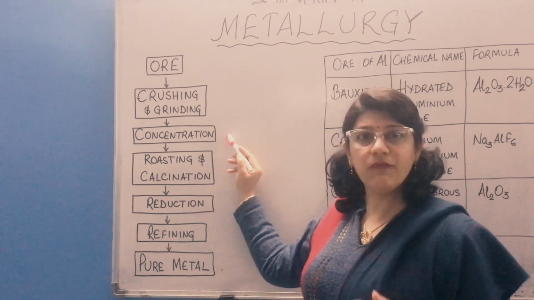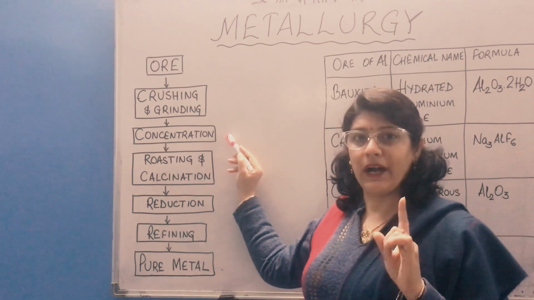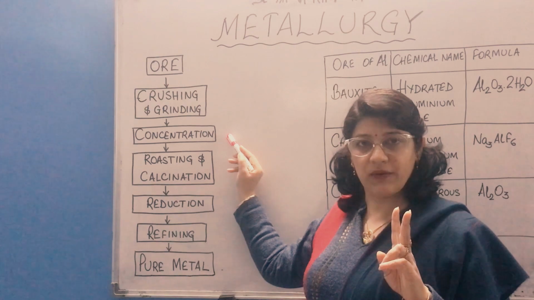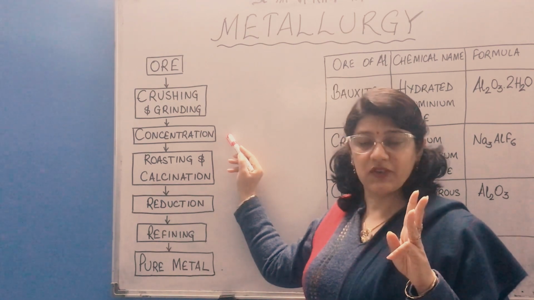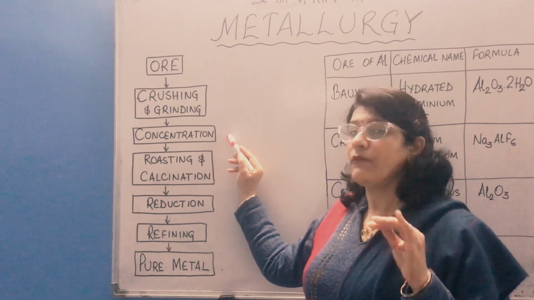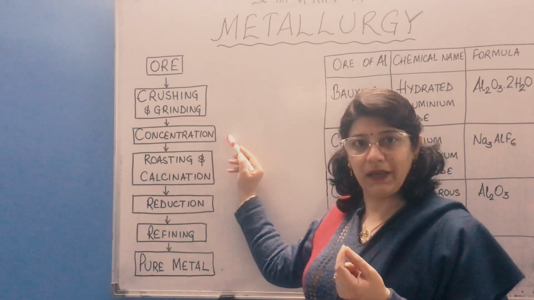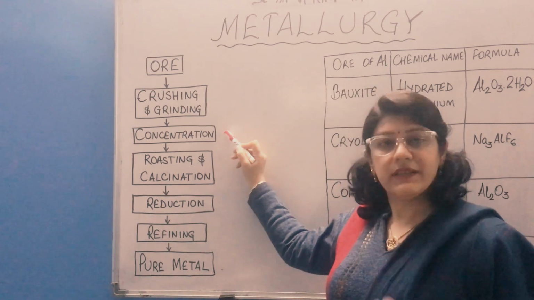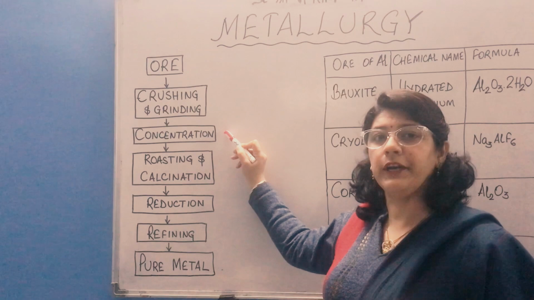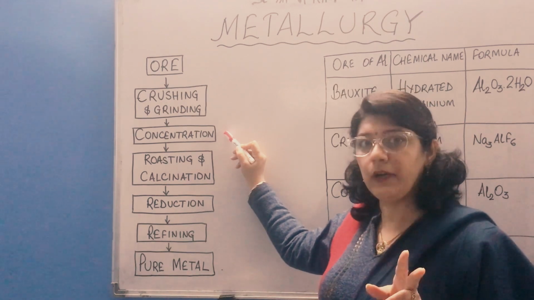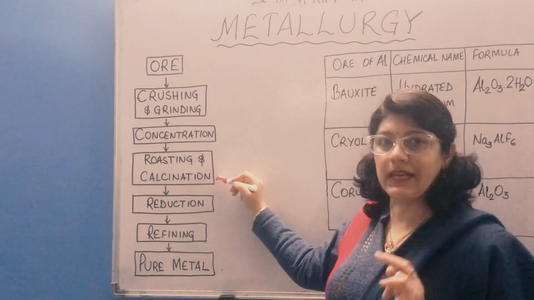For concentration, we have four methods. One is hydraulic washing, froth flotation method, magnetic separation method and chemical method. For aluminium, we use chemical method, that is leaching. Concentrated ore is then converted into its oxide. We have again two methods. One is roasting, another is calcination.